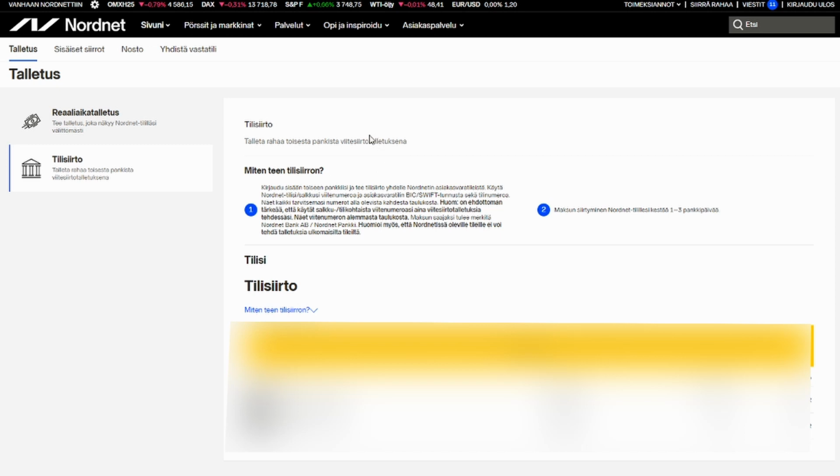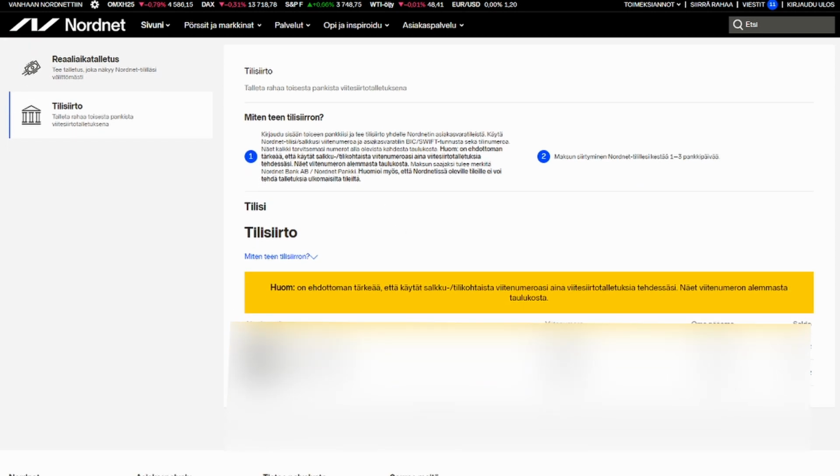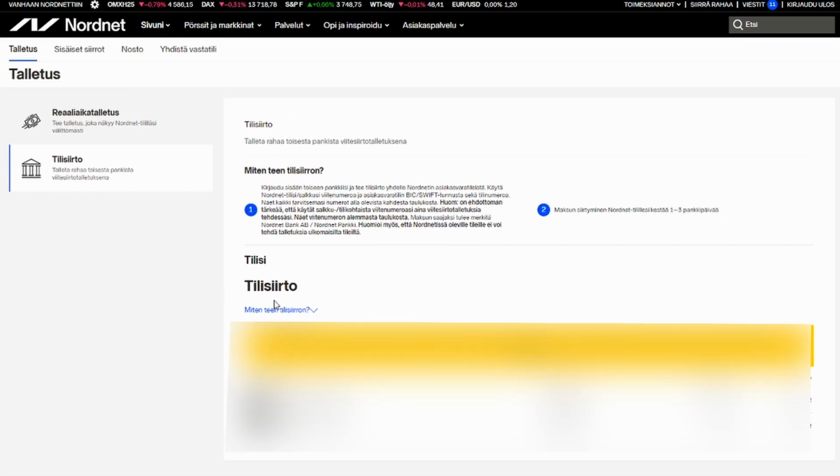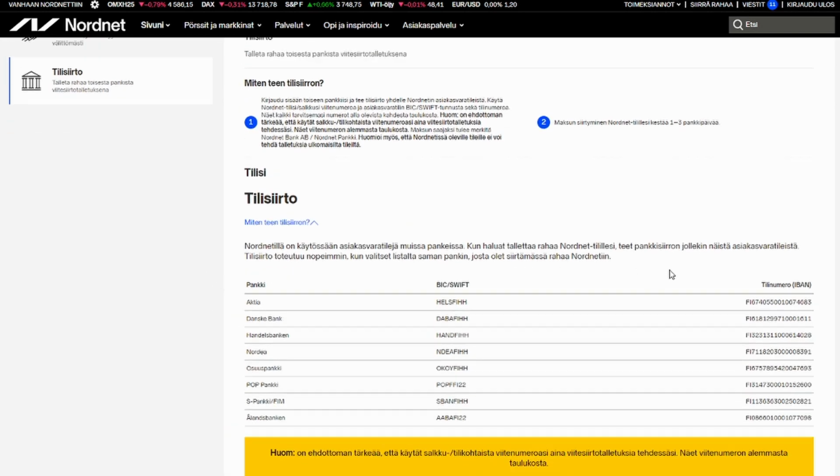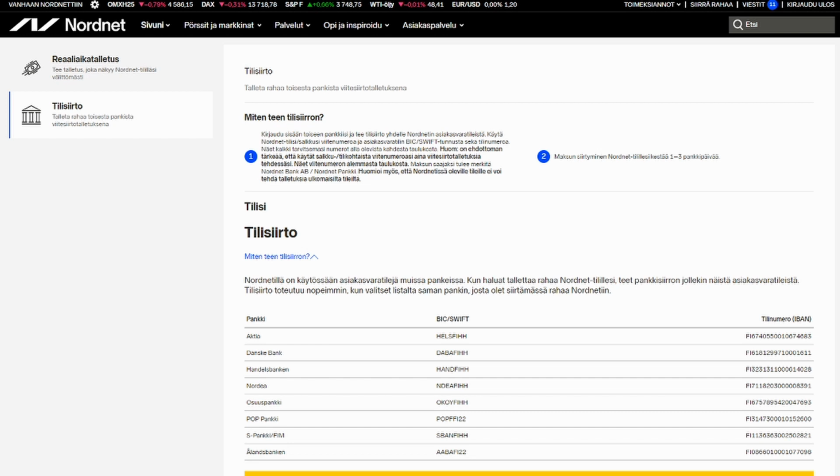And then it's going to be, now again I'm going to have to blur these parts out, but it's "tilisiirto" here. How do I make a bank transfer? And here you're going to find Nordnet's own bank account numbers.